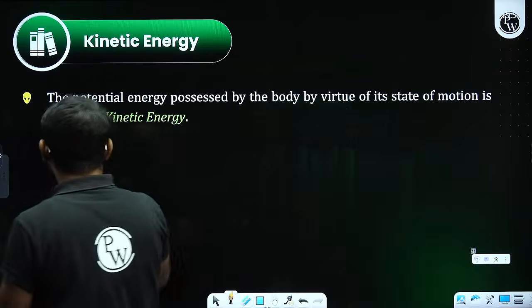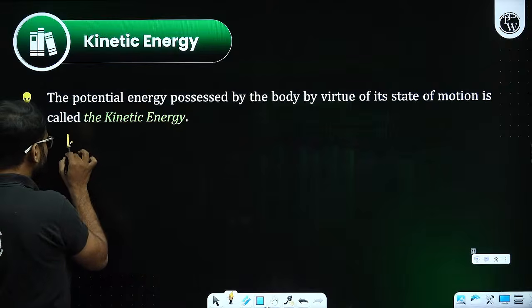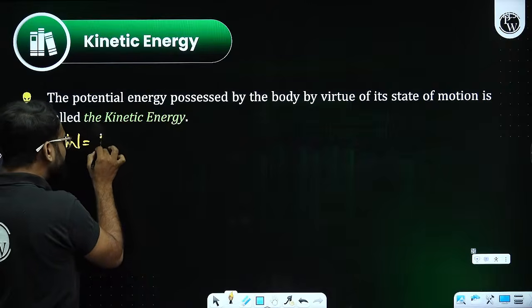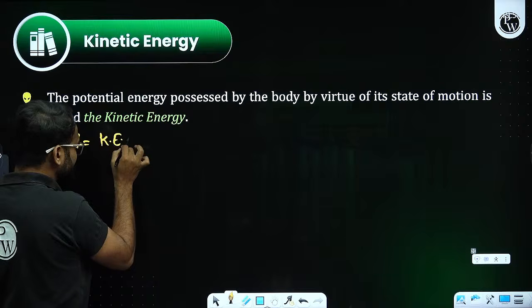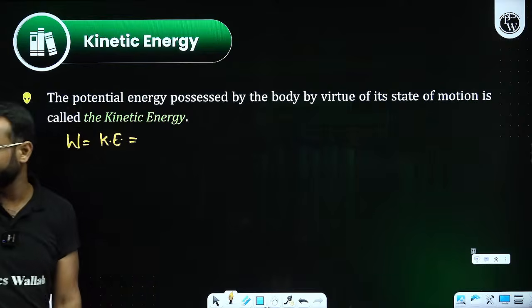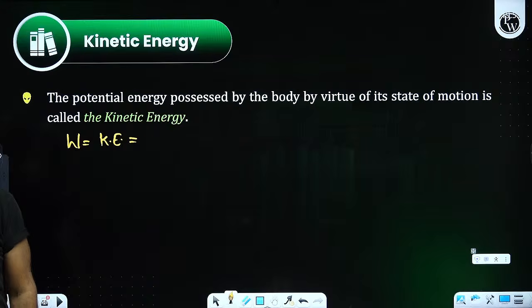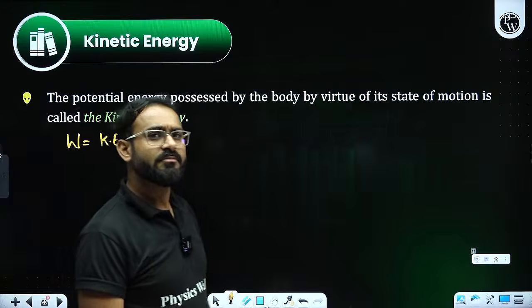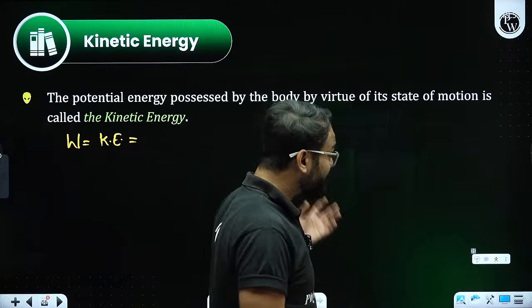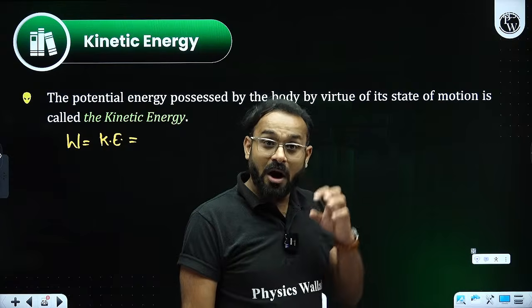Now to understand, I am telling you that the work done is converted into kinetic energy. Would you mind if I write this? The point is quite simple. Sir, why are you writing all this? How did you get to know?